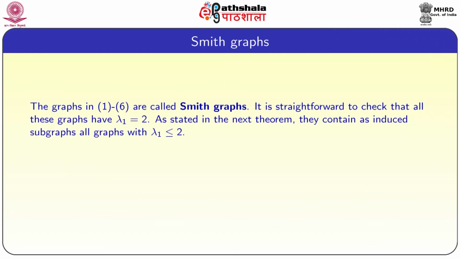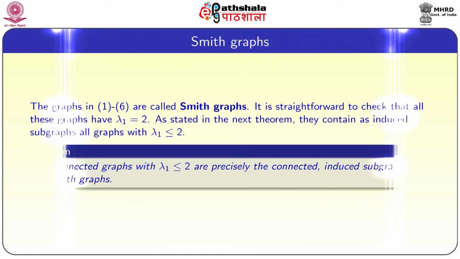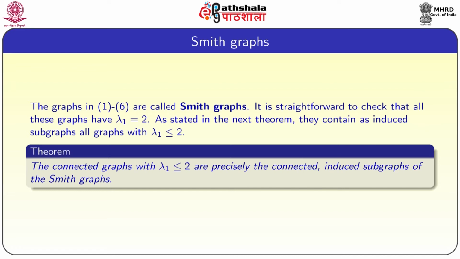So, all those graphs which we discussed in the previous slide, that is 1 to 6, are called Smith graphs. It is straightforward to check that all these graphs have lambda 1 equal to 2, the largest eigenvalue is equal to 2. As stated in the next theorem, they contain induced subgraphs of all graphs with lambda 1 less than or equal to 2. So, the theorem is: the connected graphs with lambda 1 less than or equal to 2 are precisely connected induced subgraphs of Smith graphs.